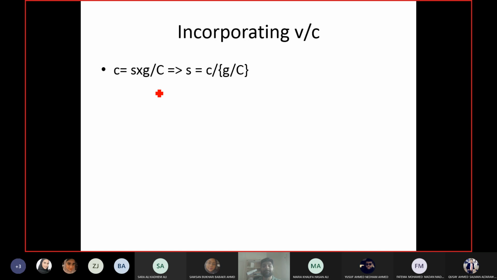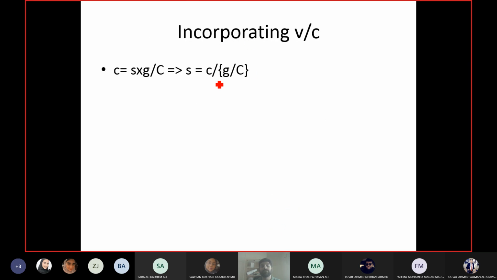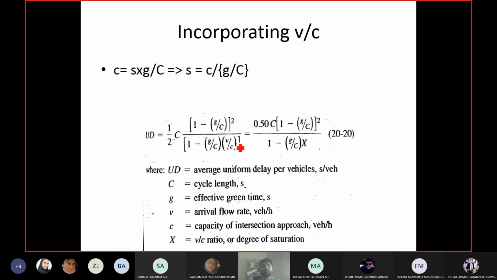In one of the examples we did before the break, we calculated capacity as saturation flow rate into G by C ratio, effective gain upon cycle length. If capacity equals saturation flow rate into G by C, then saturation flow rate equals capacity upon G by C. It's just a rearrangement of this equation. So in this equation, S will be replaced by small c upon G by C ratio. So the equation will be this one.